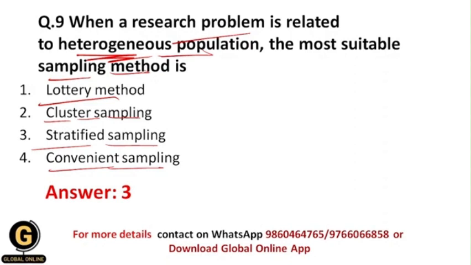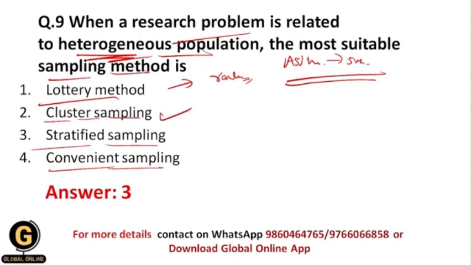What is the lottery method? Now the lottery method is a random sampling technique, and in such a sampling method we select numbers randomly, and here we assign each number to a subject. All of you getting? Or you assign each number to each participant. Okay, and accordingly I select such numbers randomly, and that's why this is a random sampling technique. Then all of you understood now cluster sampling.